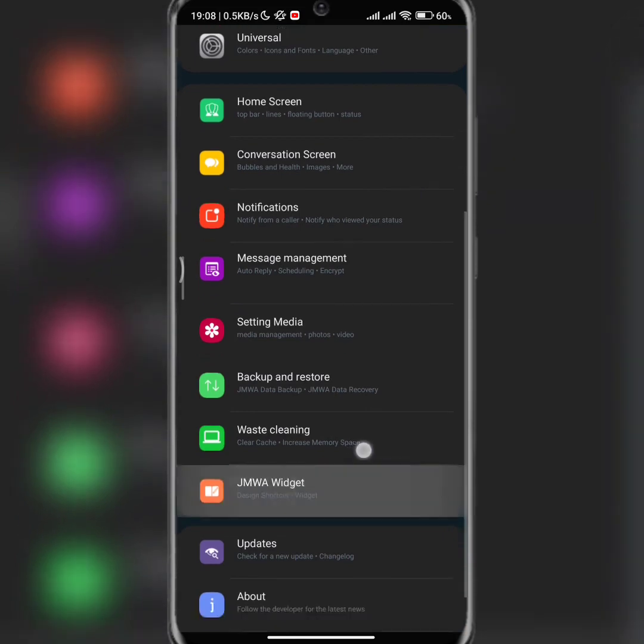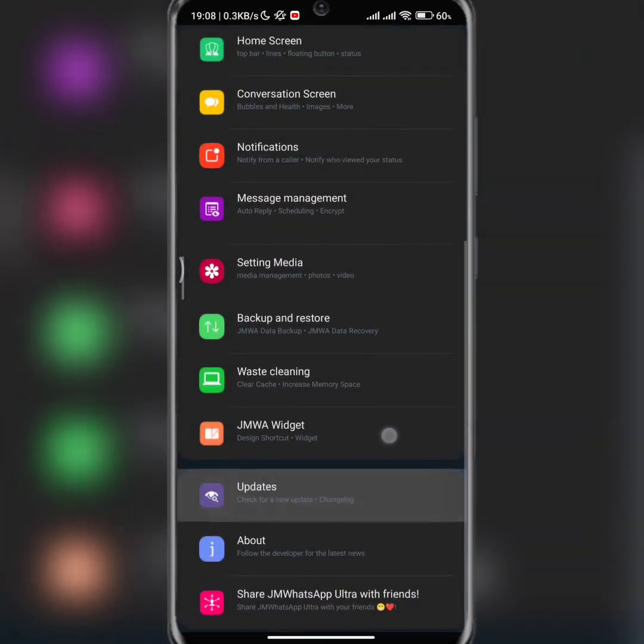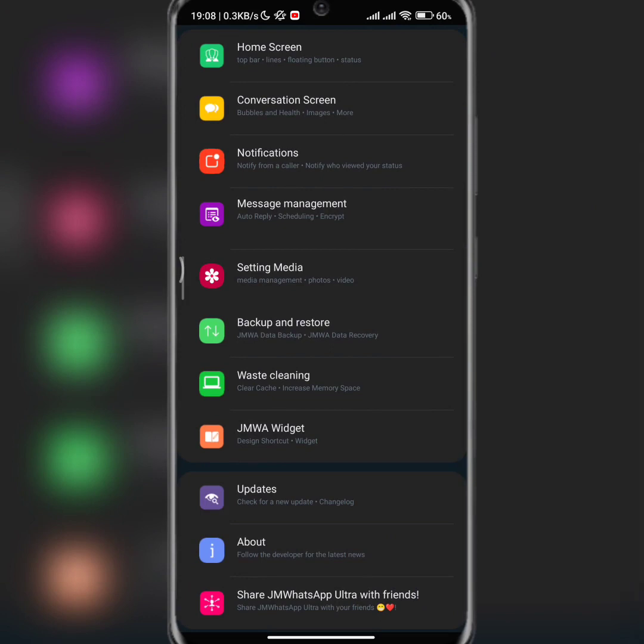And then waste cleaning. Okay, so from here, if your WhatsApp is kind of slow, I put up something on the Telegram channel on how to make your WhatsApp faster. This is one of the steps by which you do that. If you want to clear all those junk files on your WhatsApp, you can come here and clear the logs, because the more you use JM, the more unnecessary data you gather. All you need to do is clear them so that your WhatsApp will be fast.